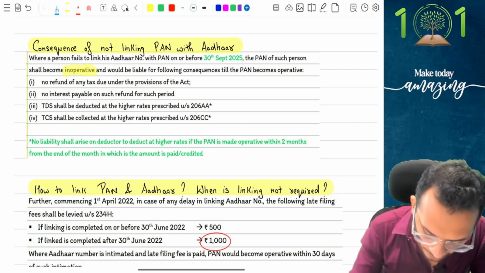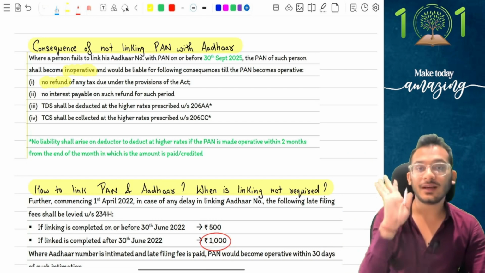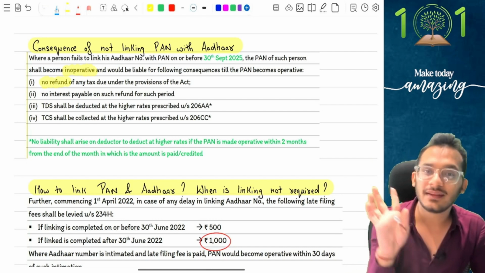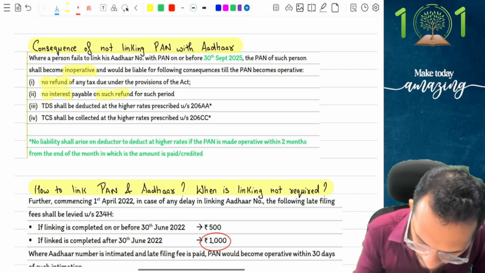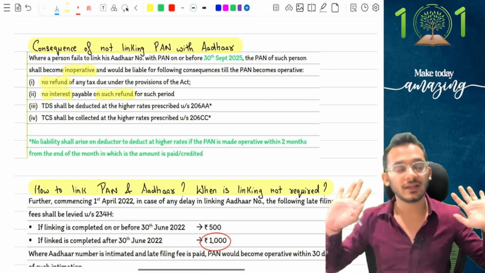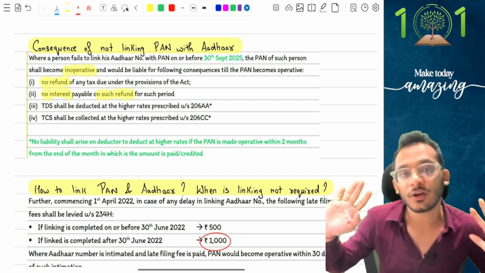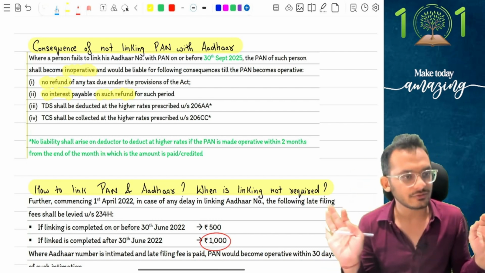Benefit number 1, no refund will be granted to you. I will not give you 1 rupee refund also. Whatever is pending to you, everything will be kept by the department. Second, no interest will be given on such refund if at all it was due. I will not give you any interest on refund, saying that you have not got the refund because of your mistake. No interest will be given to you.